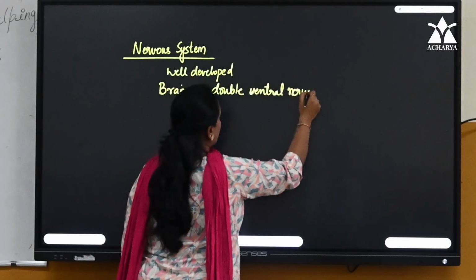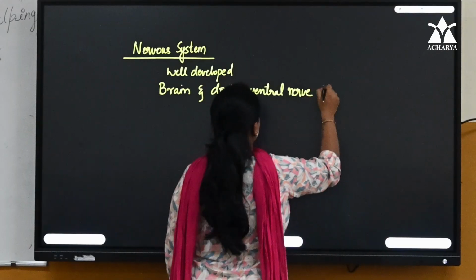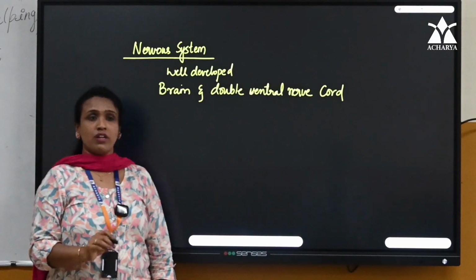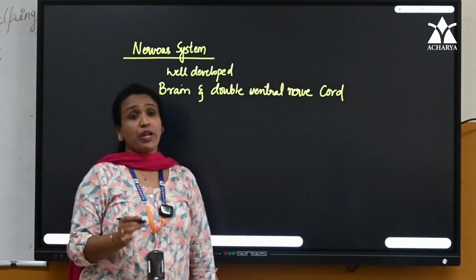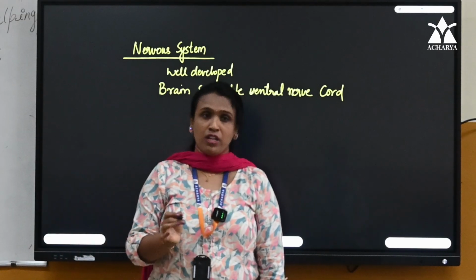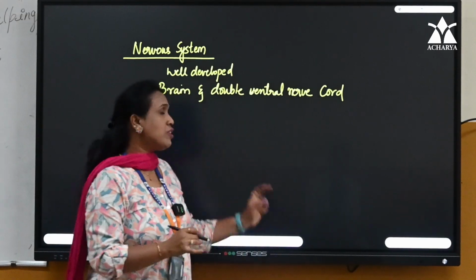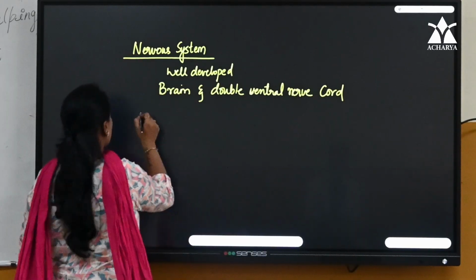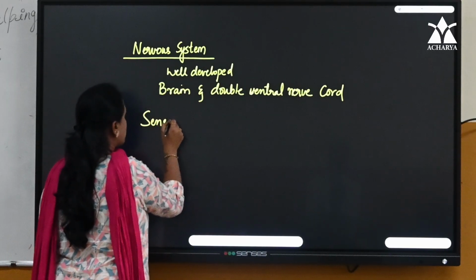Okay, what is the nervous system represented by, children? It is brain and double ventral nerve cord. So we all have brain and spinal cord, right? But in these arthropods, what they have is brain and double ventral nerve cord. Okay. So next with the sensory organs.